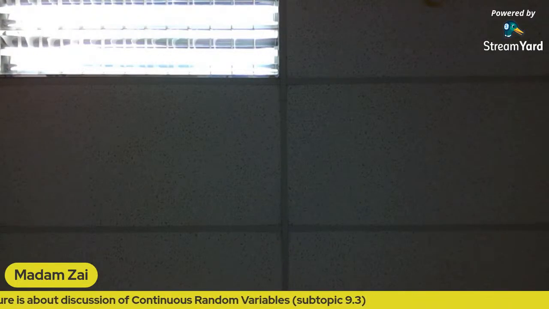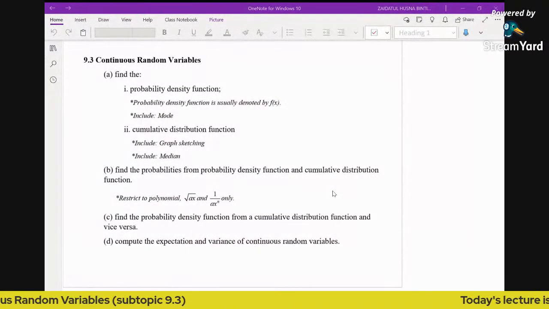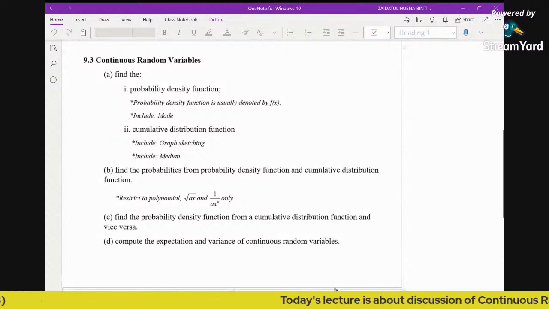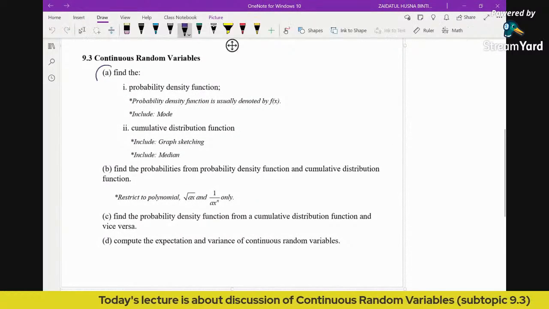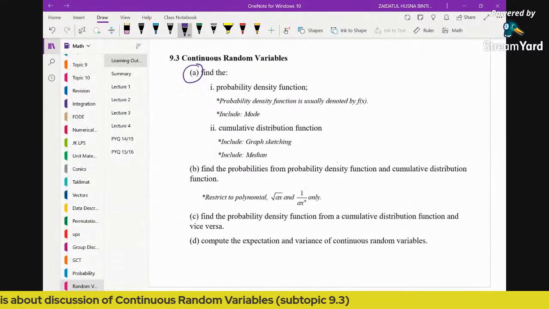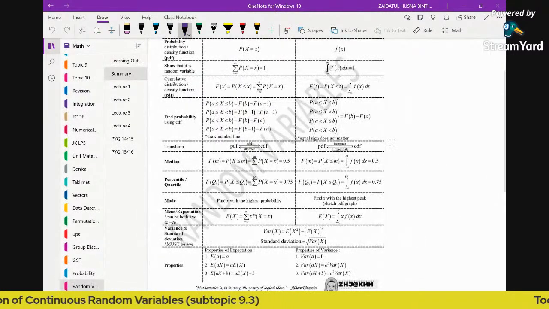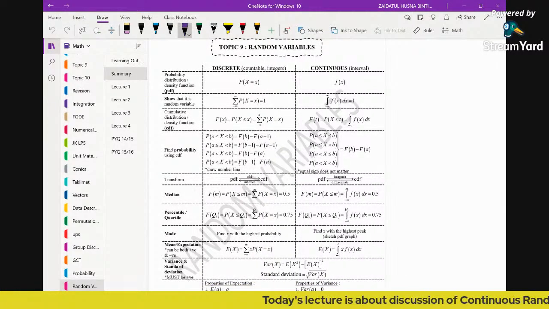Hold on, I'm going to share my screen. Okay, so now these are the learning outcomes that we're going to accomplish. We will try to accomplish these two. Find the PDF. Let's see a bit of summary. For discrete, we had discussed before, and we will discuss further in tutorial class. Now let's discuss continuous random variable.